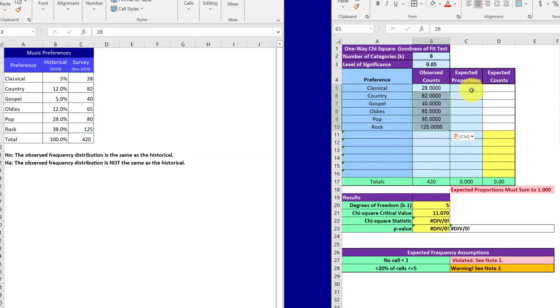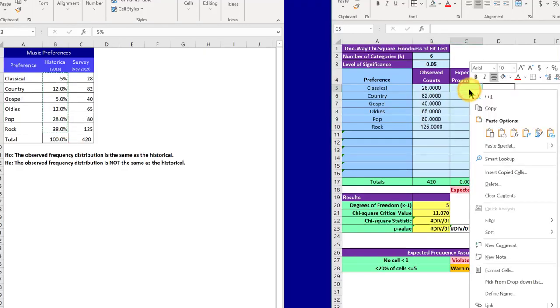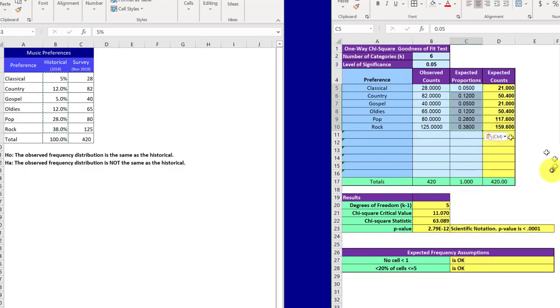I need to get the expected proportions. In this particular calculator, you enter those and it gives you the expected counts. So I'm going to go over here and take this data, copy these percentages, Control C, and go click in that cell and paste in my values again.